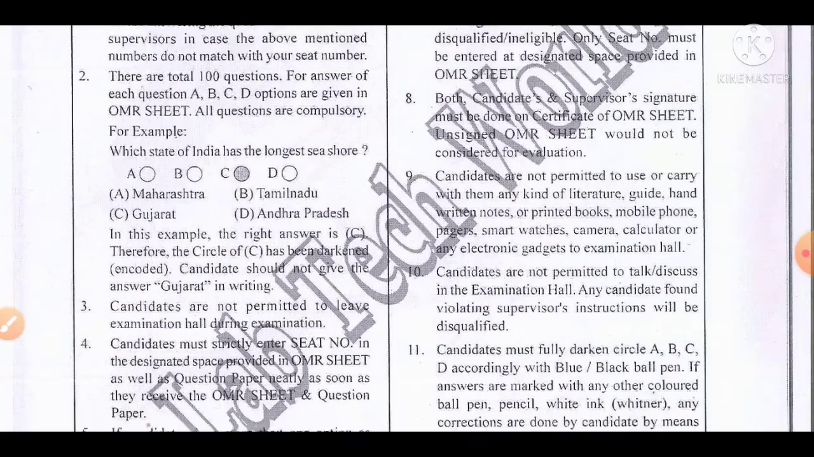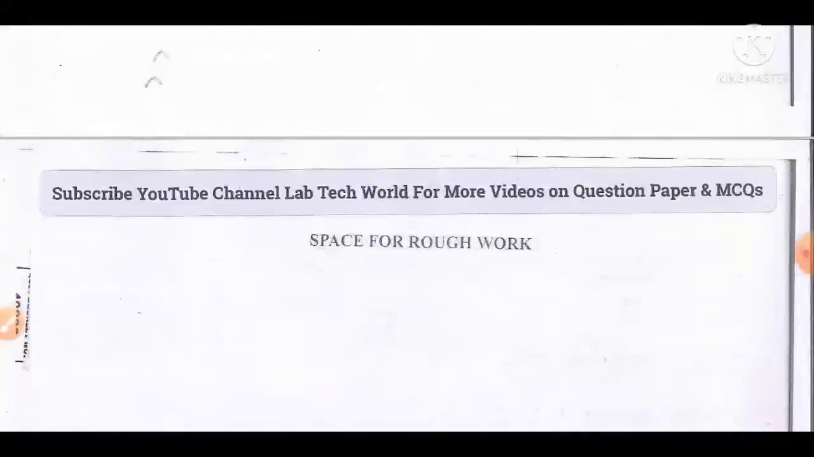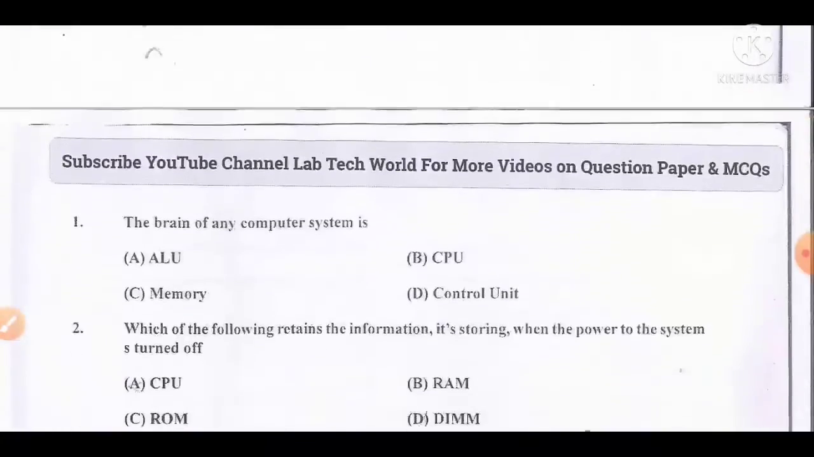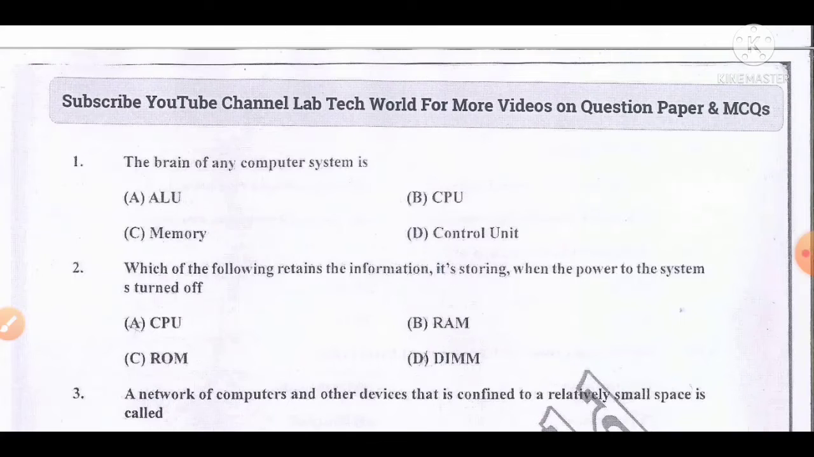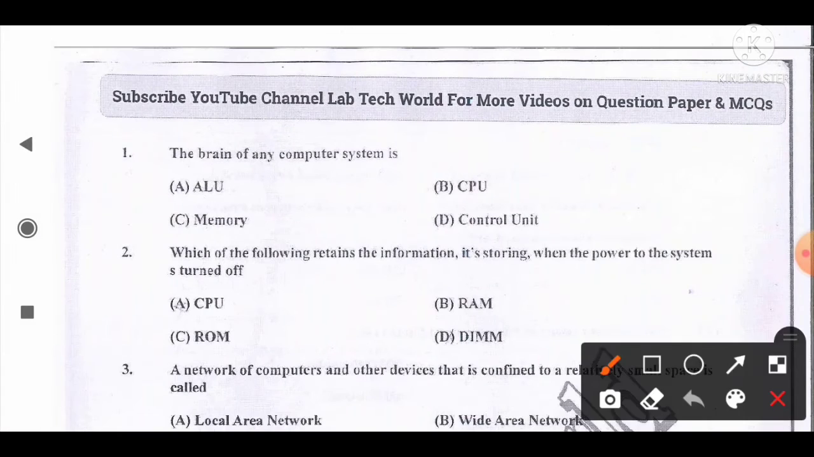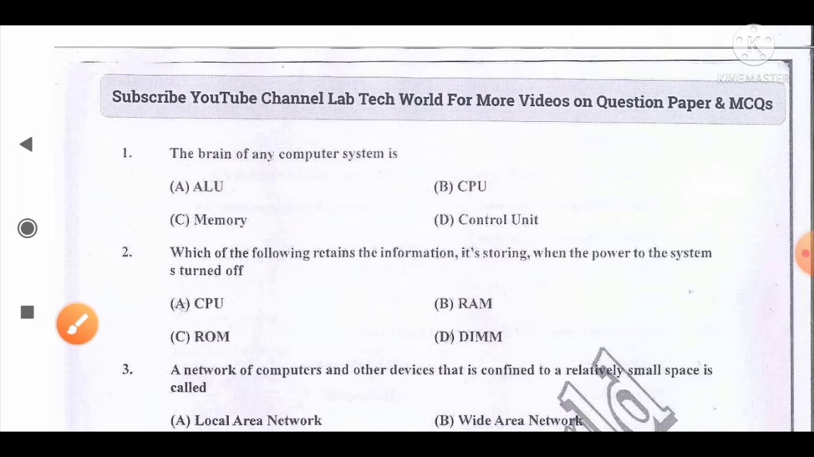Let's start the solution of this question paper. Question number 1. The brain of any computer system is dash. Option A, ALU, B, CPU, C, memory, D, control unit. And the correct answer for this question is option B. CPU is also known as the brain of any computer system. So option B is the correct answer for this question.